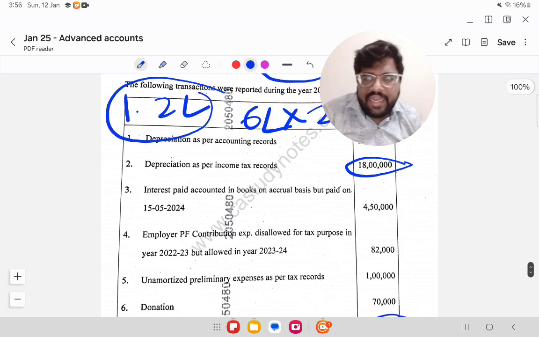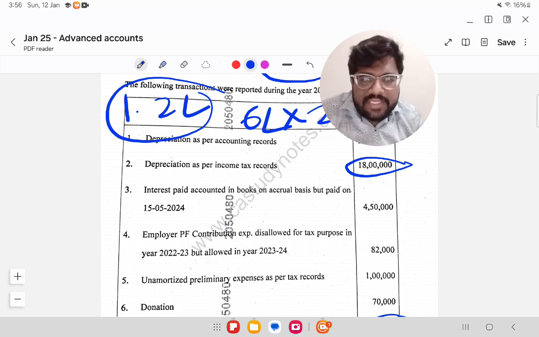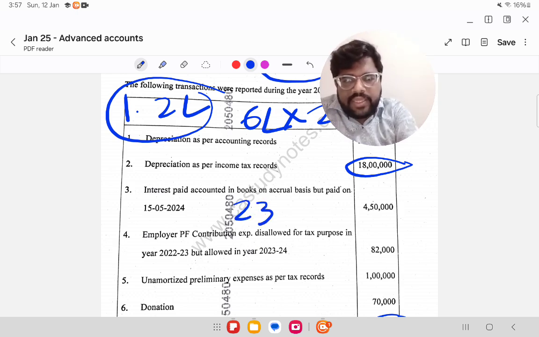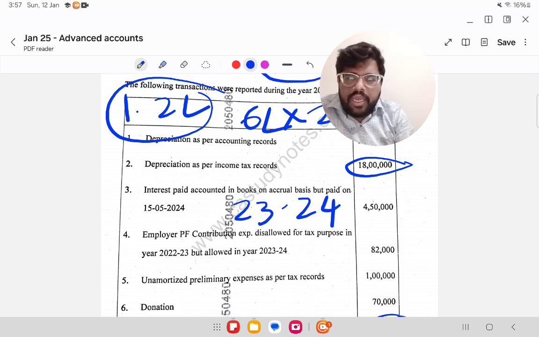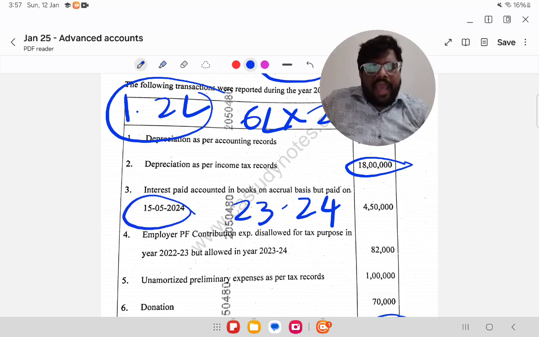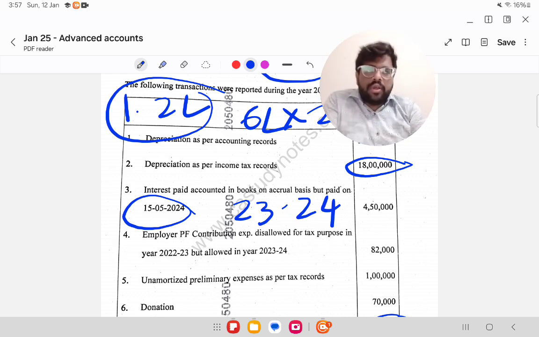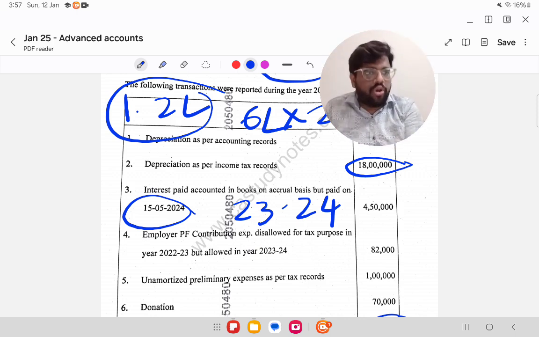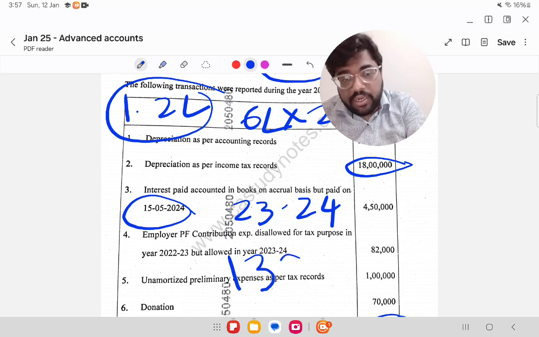Okay. Interest accounted in books on accrual basis but paid on 15/5. Currently we are seeing the books for 23/24. For 23/24, interest they have paid on 15/5/24, just after the year end, right? Actually, interest will be allowed if it is paid within the due date for filing return, not before the end of the financial year. You don't have to pay it within 31/3. Even if you are paying the interest before the filing date as per 139(1).